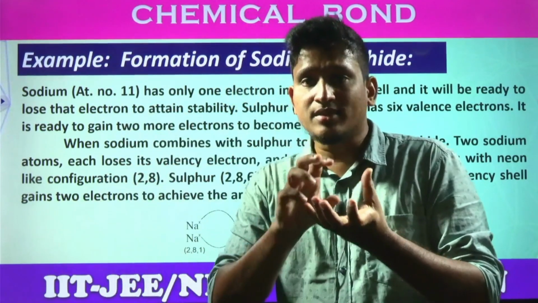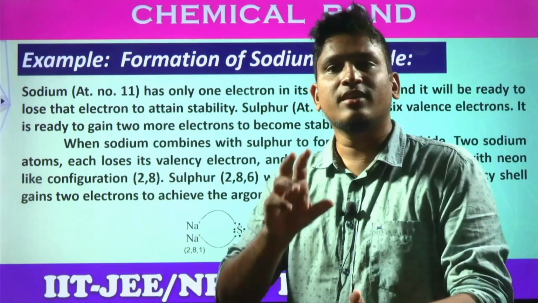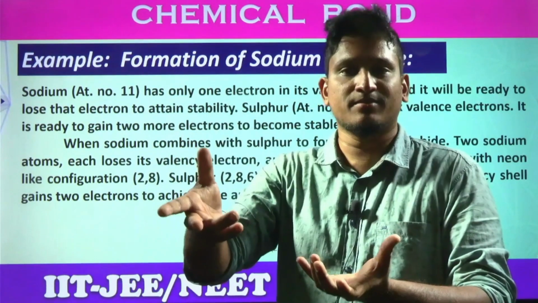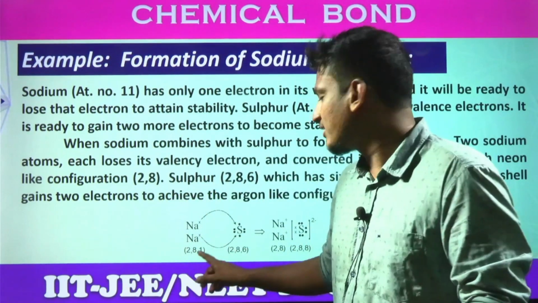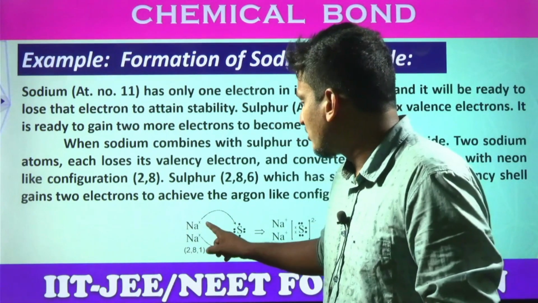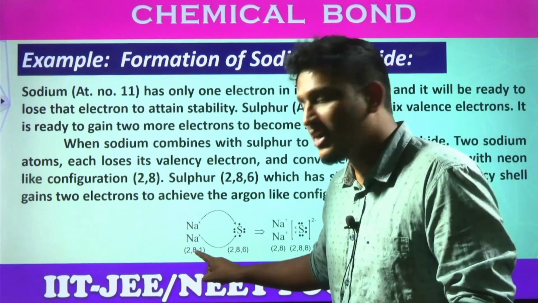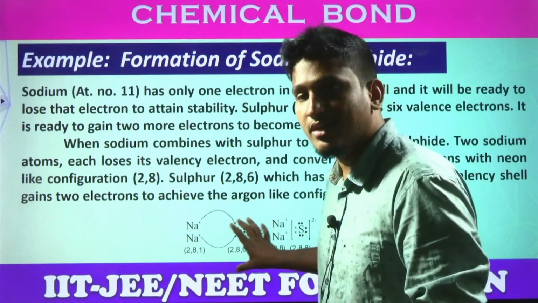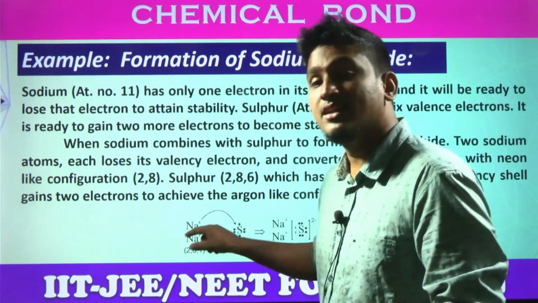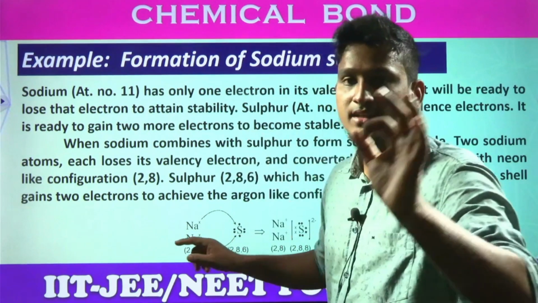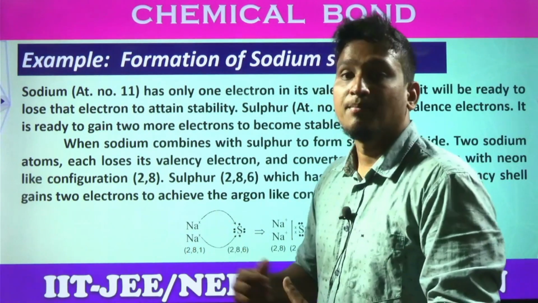Sir, but you said only one sodium, Na? So that's why it can gain one more electron from one more sodium. That's why 2 sodiums are represented in the given example. You can see one sodium giving 1 electron, another sodium atom giving another electron. This is a Lewis dot representation, students. These stars indicate the valence electrons. Even the dots also indicate the valence electrons of the combining elements.